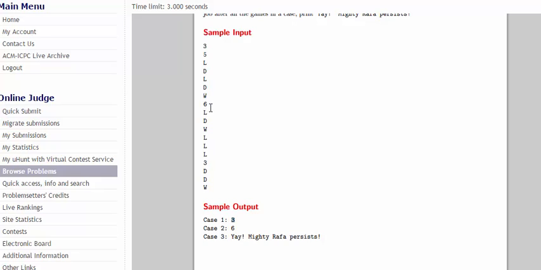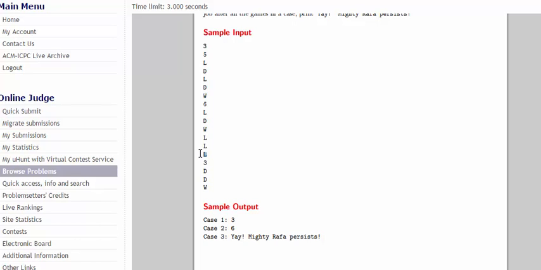Then for the second test case, there will be 6 games in total. At first it's L, then D, then W. Well, Chelsea haven't got a victory for 2 matches consecutively, but in the third match they have got a victory. So Rafa will still be the coach after 3 games. Then there are 3 L's consecutively. So there is no victory for 3 consecutive games.